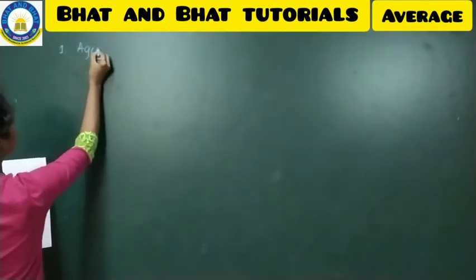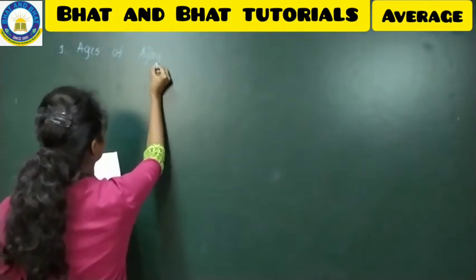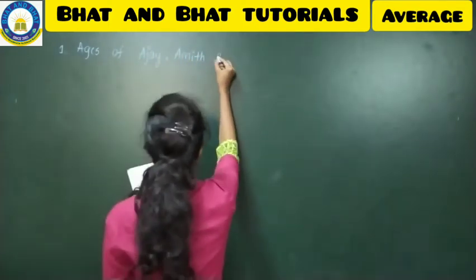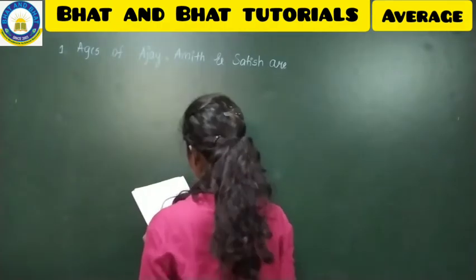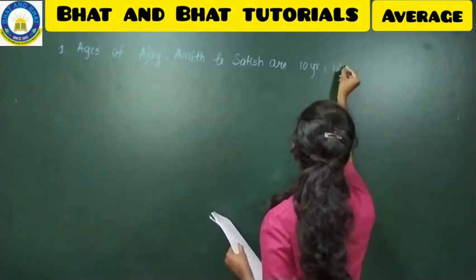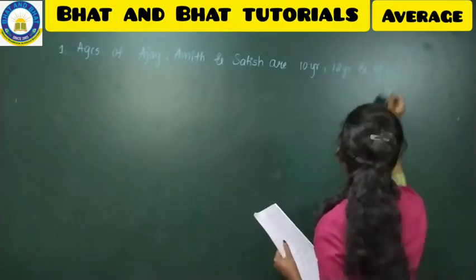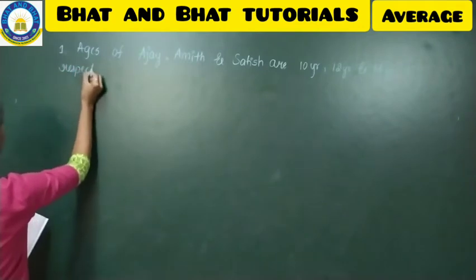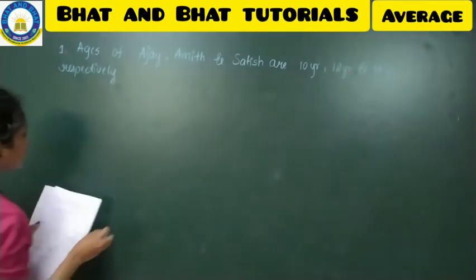Ages of Ajay, Amit and Satish are 10 year, 12 year and 14 year respectively.